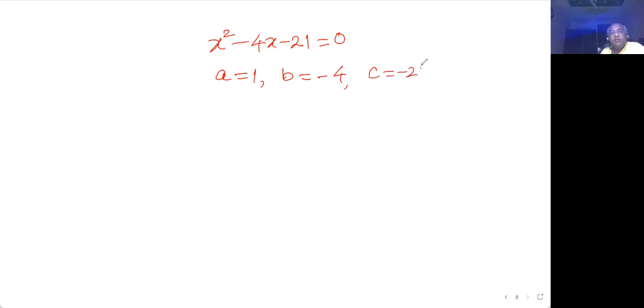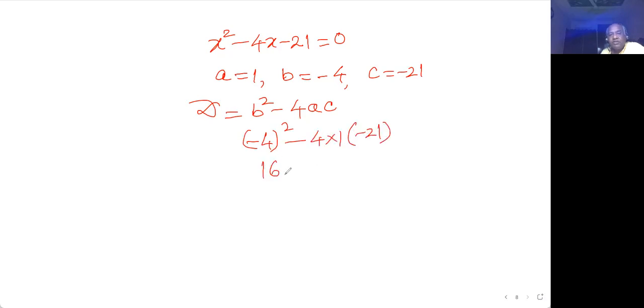C is equal to minus 21. So if I calculate the discriminant, that is b square minus 4ac, I get (minus 4) square minus 4 into 1 into minus 21. That is 16 plus 84, so this is very clearly coming 100, which is a perfect square and also greater than 0. Therefore, real and distinct roots are possible.